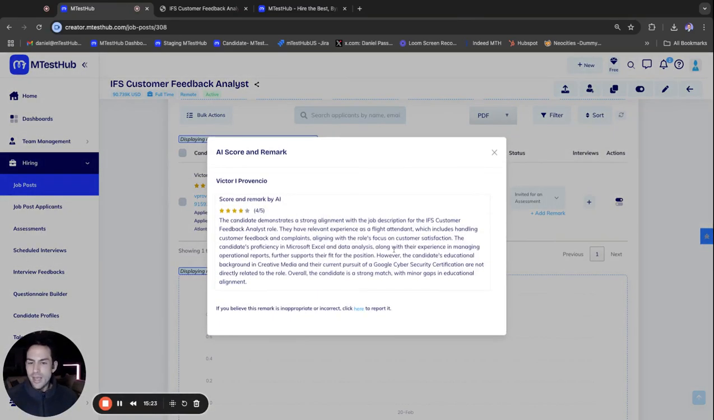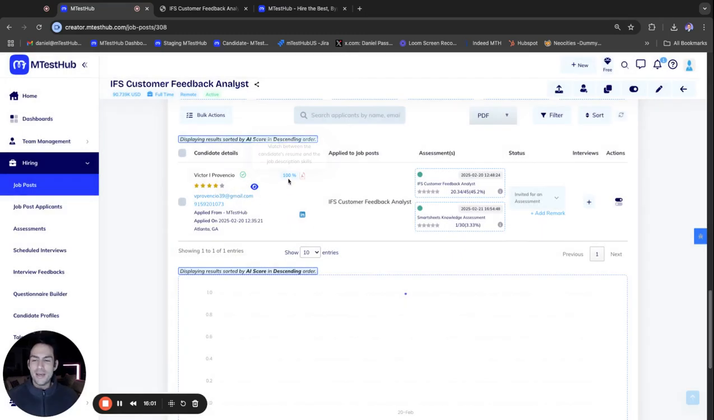understand the resume, understand the application, understand the job context, and understand that the candidate has proficiency, but the candidate's educational background in creative media and their current pursuit of Google cybersecurity certification are not directly related to the role. So yes, they have all the skills necessary to pass the screener, but it did recognize that their background and their education doesn't really match this role. So it's just letting the recruiter know, hey, that's probably something you want to look into. And they didn't have to read the resume.